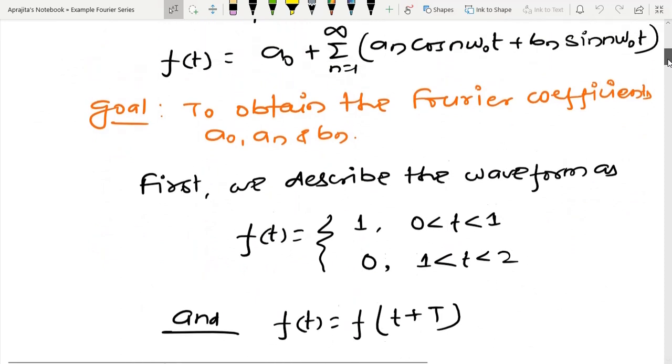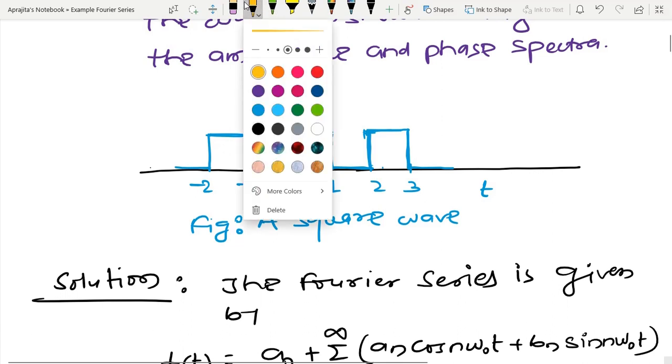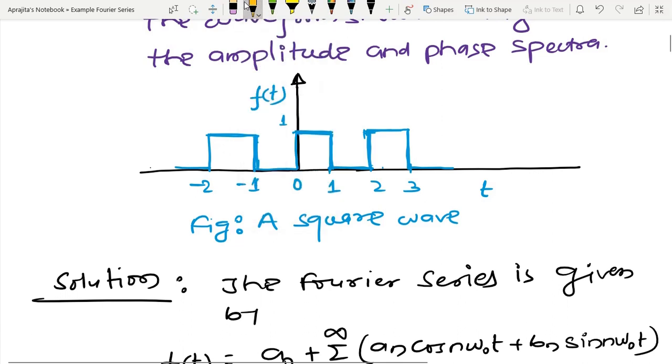Between 0 to 1, in this particular interval, if I have to write the equation, one can see that this function is constant. So between 0 to 1 I have 1, and between 1 to 2 this is equal to 0, and a similar kind of pattern exists on the left-hand side as well as the right-hand side.